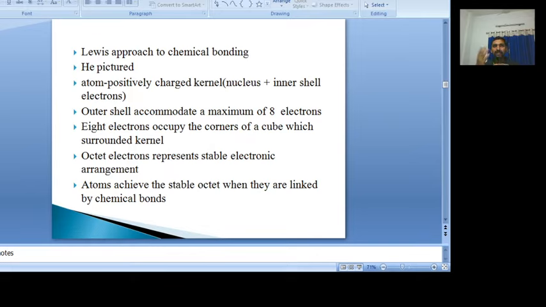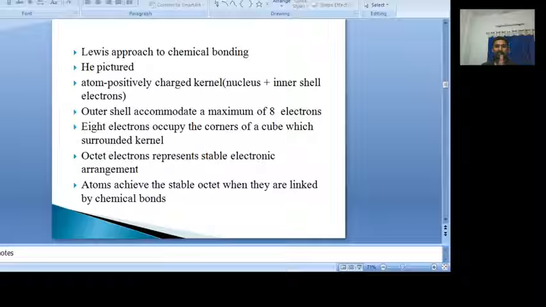So to get the stable electronic arrangement, sodium may lose one electron to other atoms so that it gets 8 electrons in its valency shell. Those 8 electrons occupy the 8 corners of a cube around this positively charged sodium kernel, and it leads to the most stable electronic arrangement.